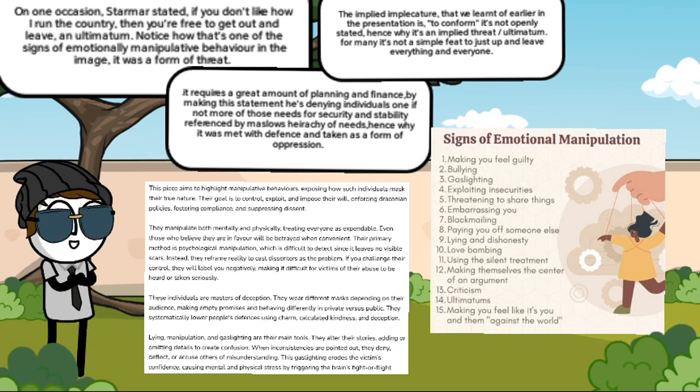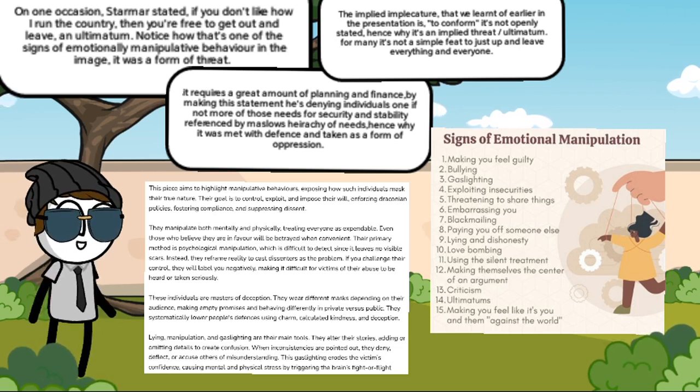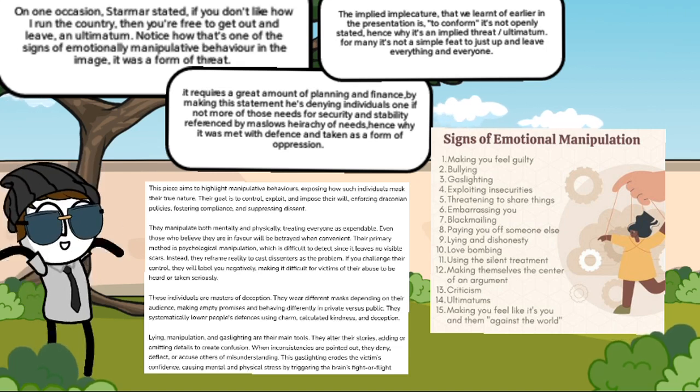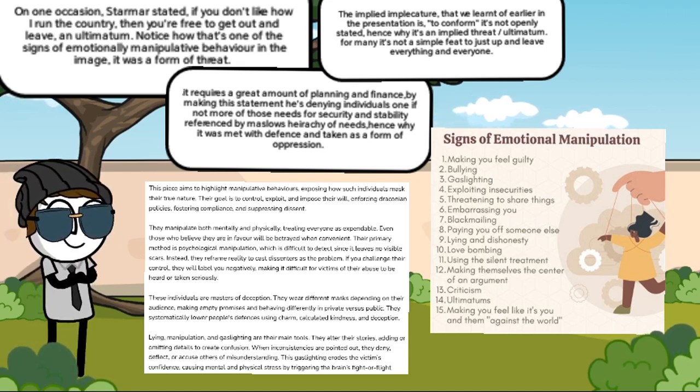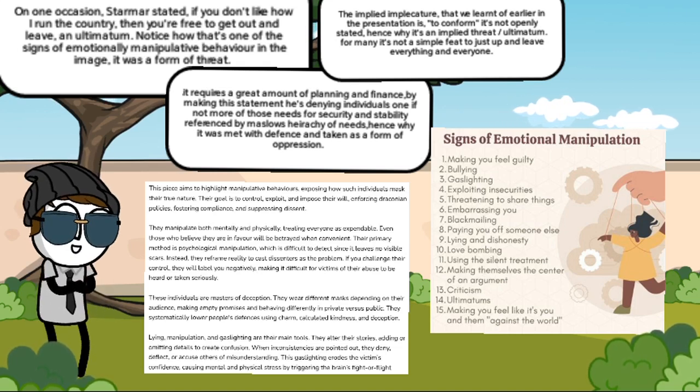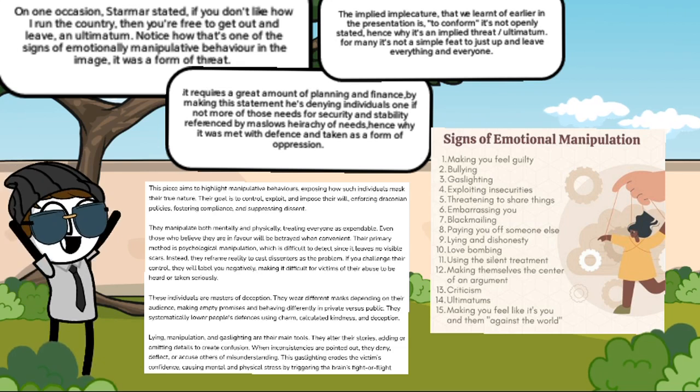For many, it's not as simple a feat to just up and leave everything and everyone. It requires a great amount of planning and finance to move. By making this statement, he's denying individuals one, if not more, of those needs for security and stability, referenced by Maslow's hierarchy of needs, hence why it was met with defence and taken as a form of oppression.